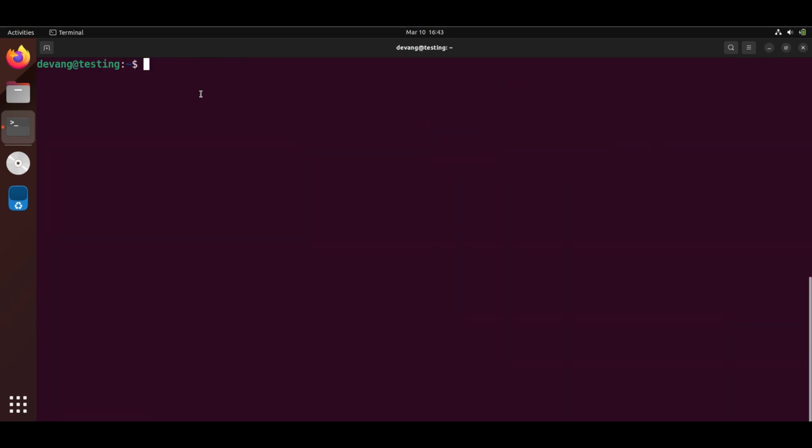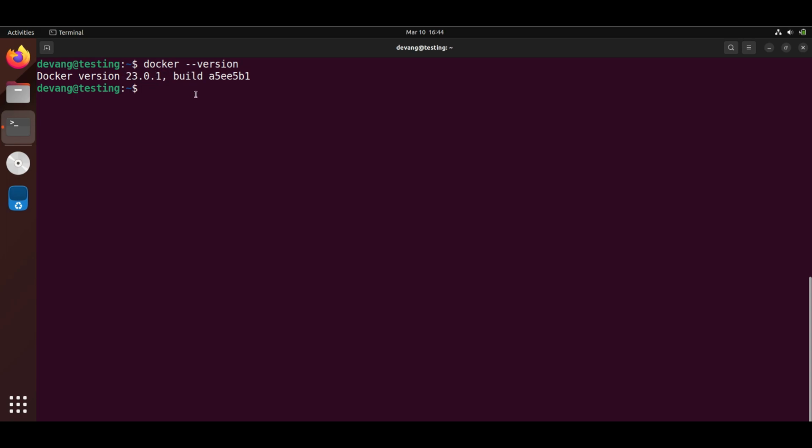After installing Docker, restart your PC, and after restart, check the Docker version. So here you will see the version of the Docker. So it is perfectly installed.